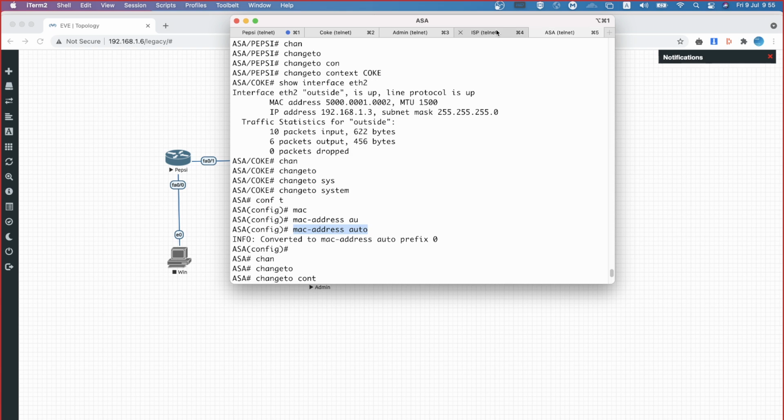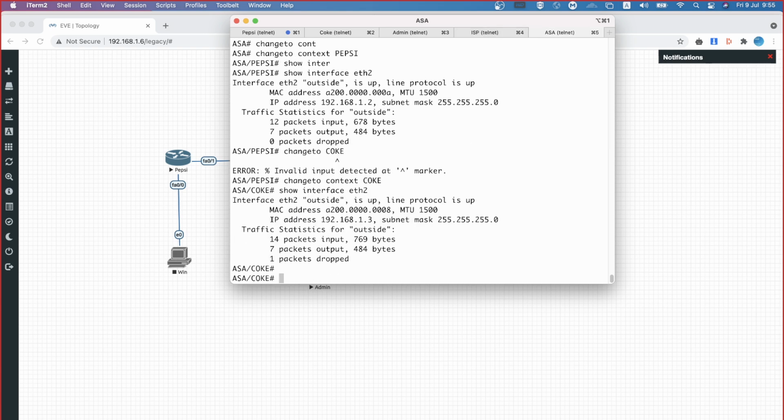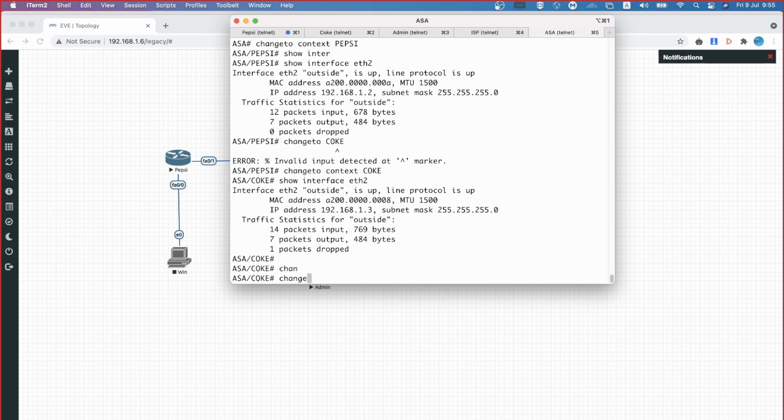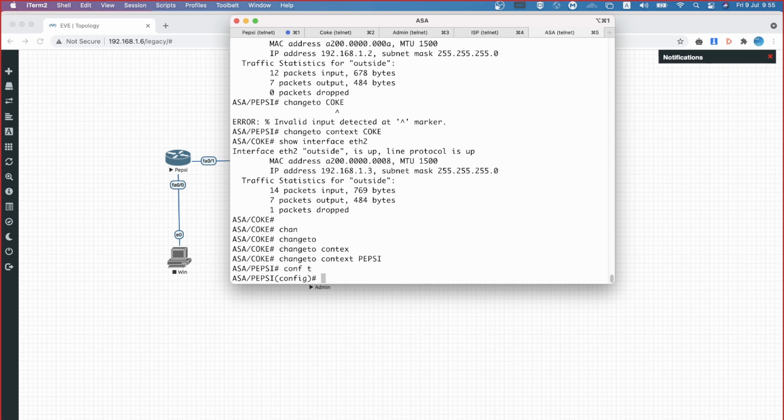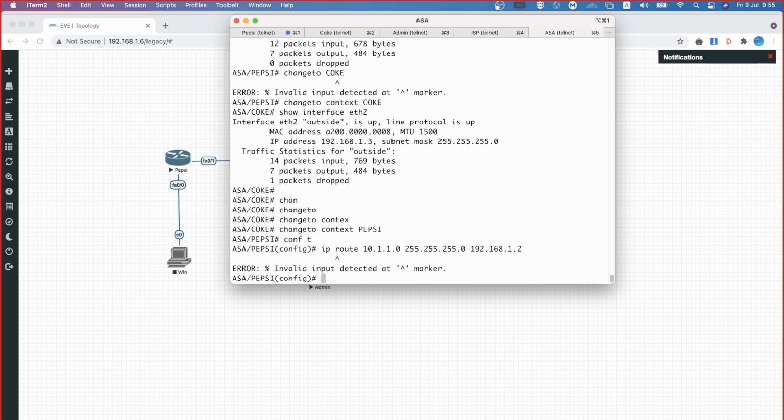Now, let me go to my ISP router. I also need to add a route for each and every context. Change to context pipc, then IP route 10.1.1.0 255.255.255.0 192.168.1.2. Sorry, I'm on the ASA only, right? No, I don't need to add the route on the ASA. I just need to add the route on the ISP router.